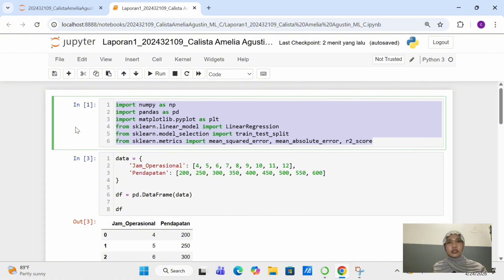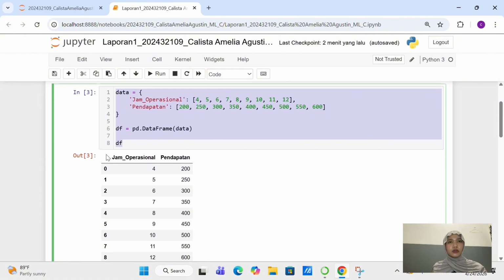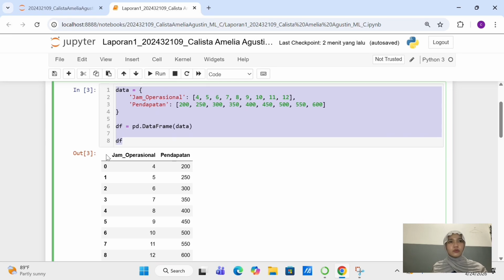Okay, next is the dataset. The dataset was created manually and consists of two variables: operational hours as the input, and revenue as the output. Then I converted the data into a data frame to make it more organized and easier to process. From the data, it can be seen that as operational hours increase, revenue also increases. This indicates a positive linear relationship.